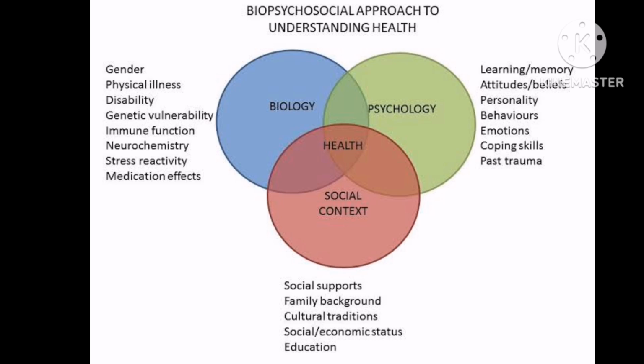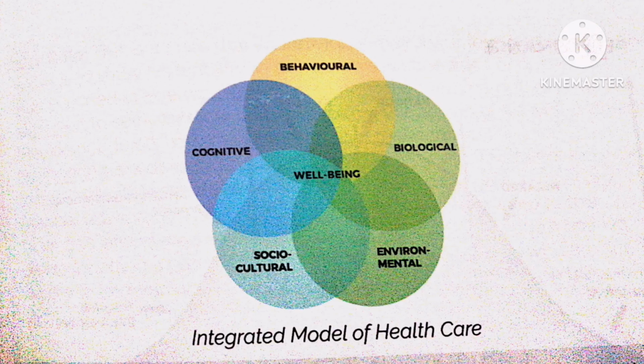The next model is the integrated healthcare model, and it's one step ahead of the biopsychosocial model because it states that well-being is because of the link between 5 different domains. These include biological, behavioral, social, environmental, and cognitive domains, and these all contribute to the well-being of a person. It's based on 2 things, homeostasis and allostasis.